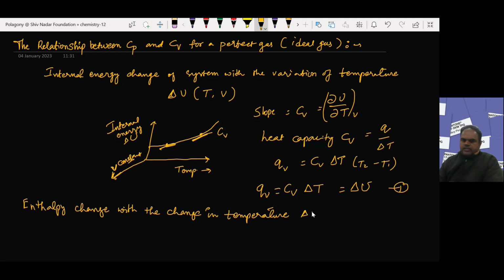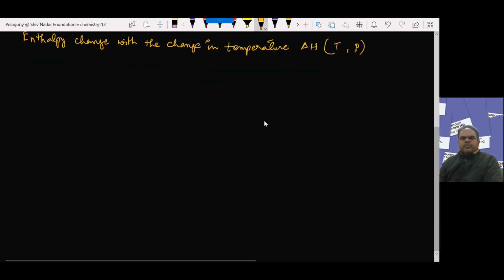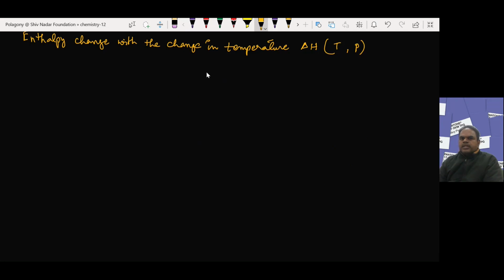Delta H is a function of, we say, temperature and also pressure. Enthalpy change is a function of temperature and pressure. So what I mean to say is, delta H, the change in the enthalpy, is a function of temperature and pressure, because temperature and pressure are also state variables, we can say.